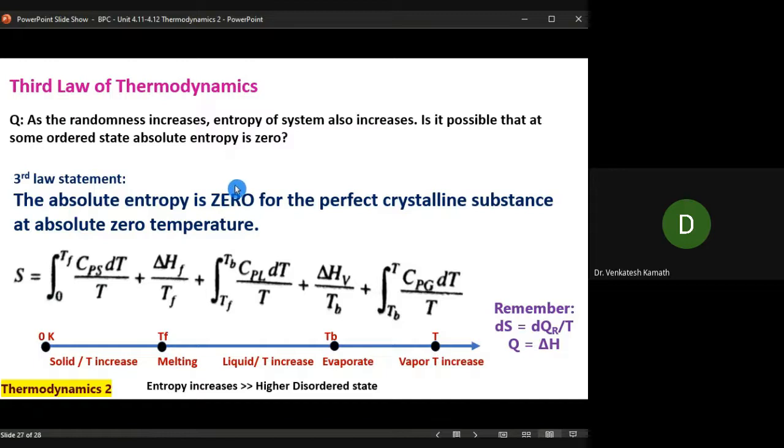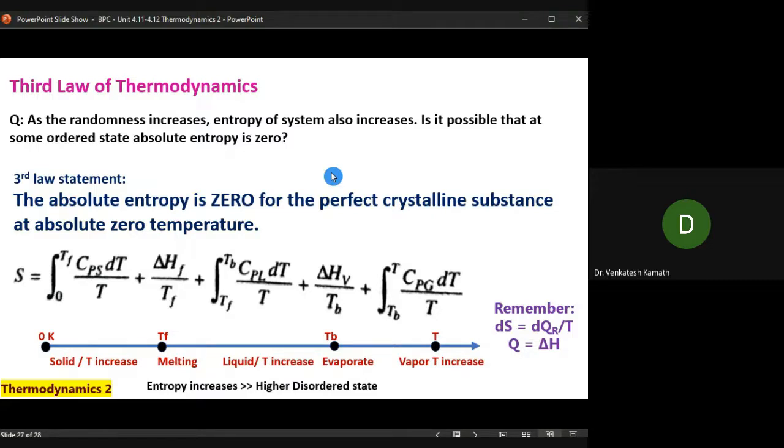Overall, what it says is that there are three main laws of thermodynamics other than the zeroth. The first law says you cannot create energy. You can transform it from one form to another form. The second law says you can transform, but only in one direction, where entropy is increasing. Entropy should increase in the forward direction. Now the third law says you cannot have an entropy of 0 unless it is at 0 Kelvin.